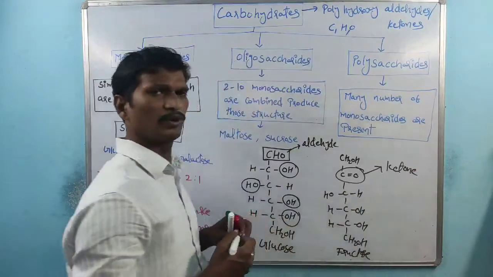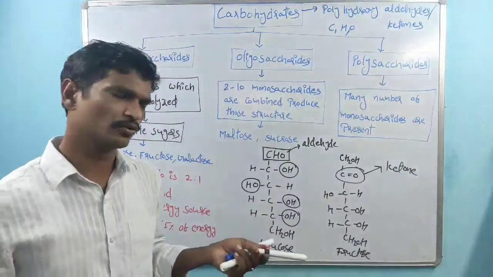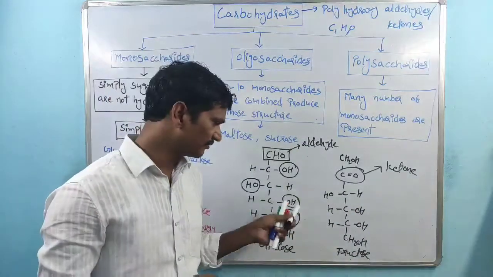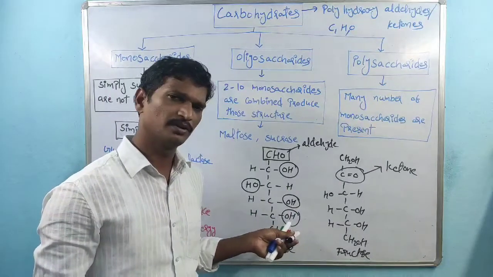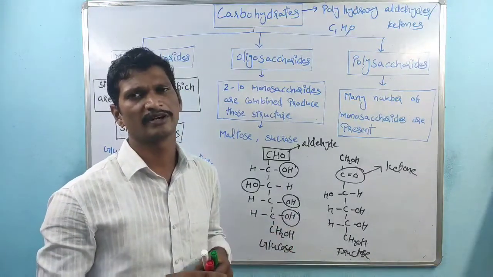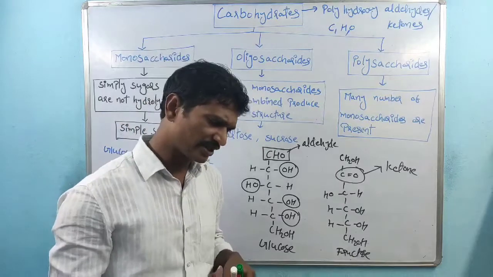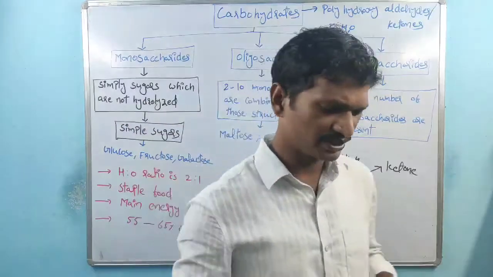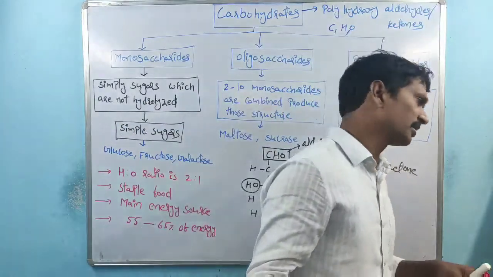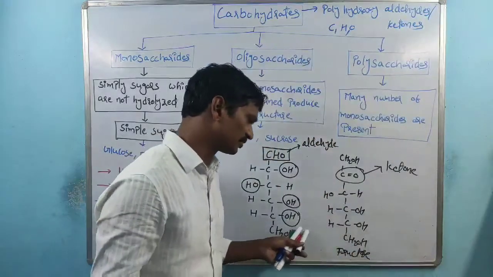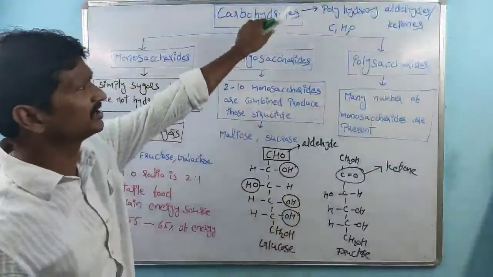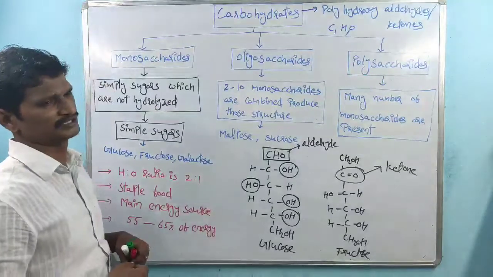So carbohydrates have either an aldehyde group or a ketone group, along with many hydroxyl groups. That's the reason carbohydrates are polyhydroxy aldehydes or ketones. The best examples are glucose and fructose. That is the definition of carbohydrates.